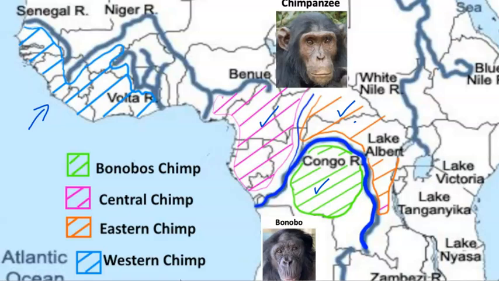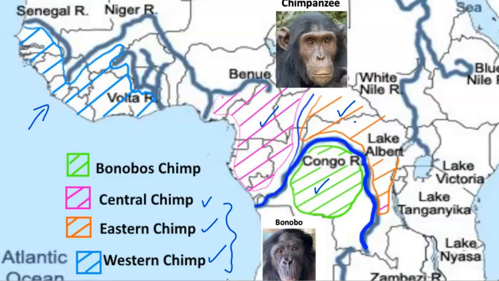At the moment, the central, eastern, and western chimpanzee are regarded as a single species, so in principle, this means that they have yet to go through speciation.